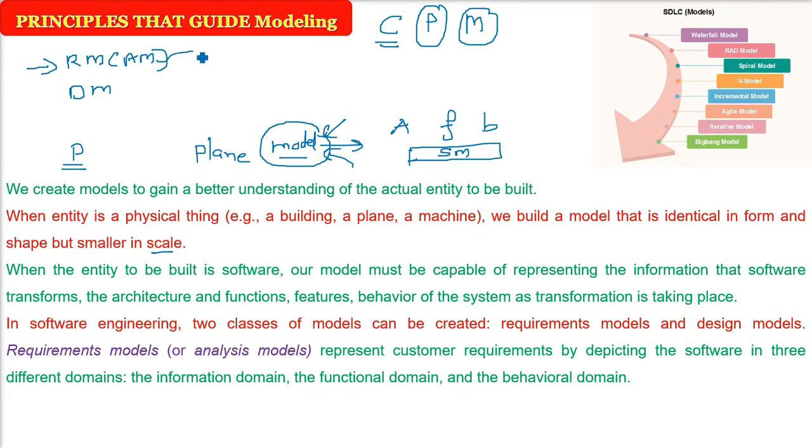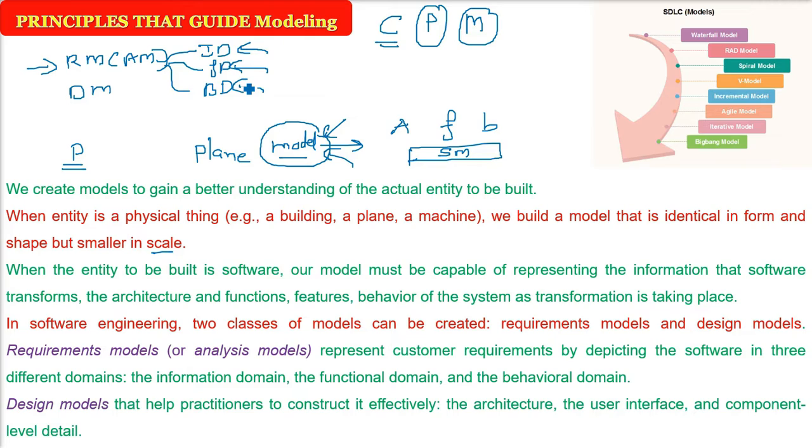In the requirements model, what is the information domain? What is the functional domain? What is the behavioral domain? The information is all about data: what are the data, what are the interfaces, the way the information is going to flow. Then the functional domain: what are the actual functionalities and features the user wants. And the behavioral domain: how the software or the system is going to act and behave under a certain event. So these are the requirements model.